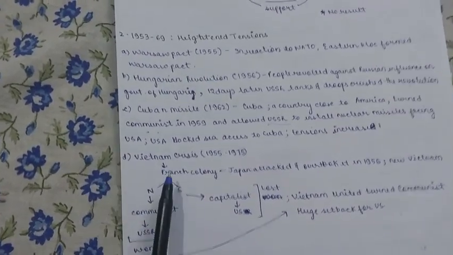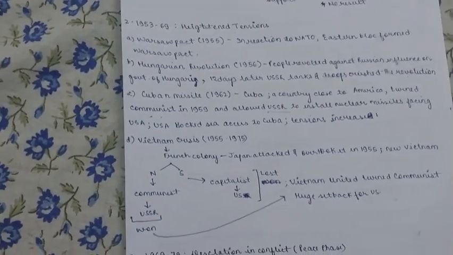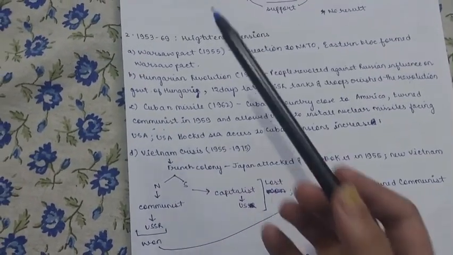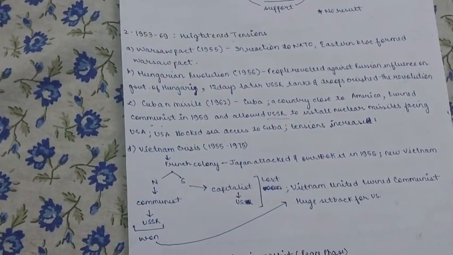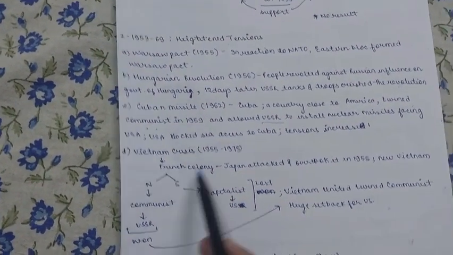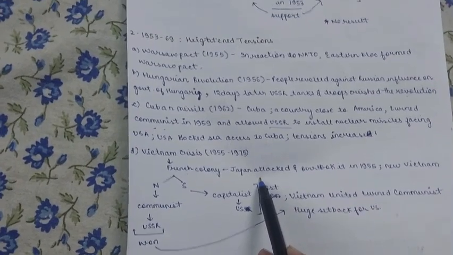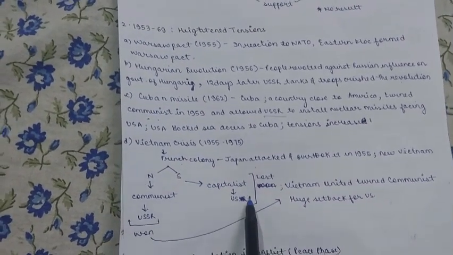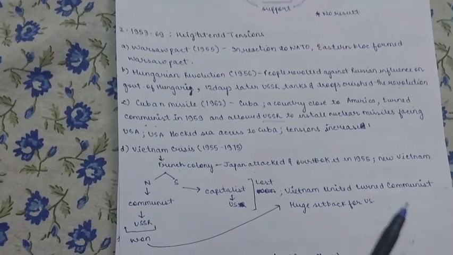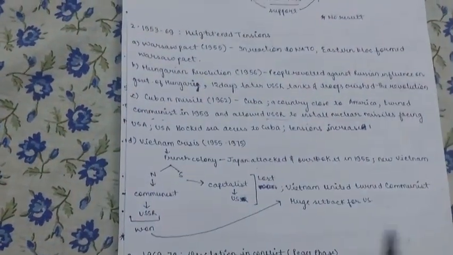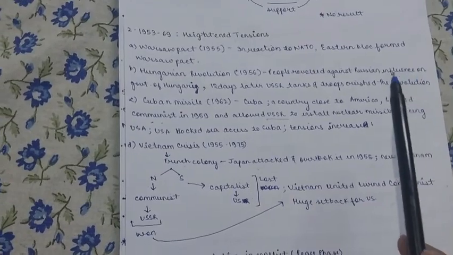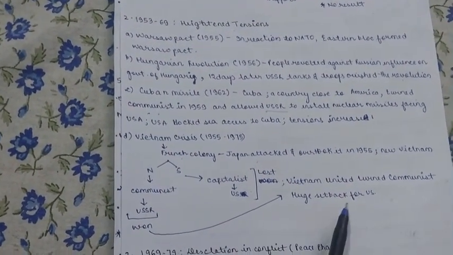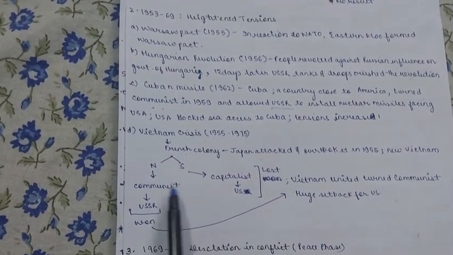Vietnam crisis. Now the Vietnam crisis is somewhat similar to the Korean crisis because Vietnam also got divided into north and south. The only difference is that Korea was a Japanese colony, and over here it was a French colony which was later overtaken by Japan. North Korea was a communist state and South Korea was a capitalist state. Again, exactly the similar situation which happened in Korea. But in Korea, we had no result. Over here, we had a result.